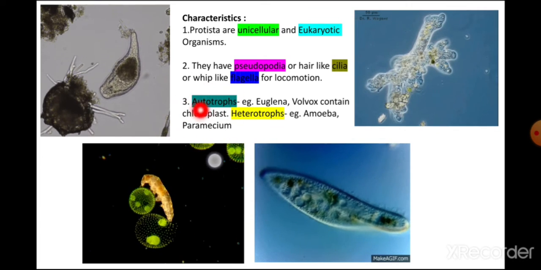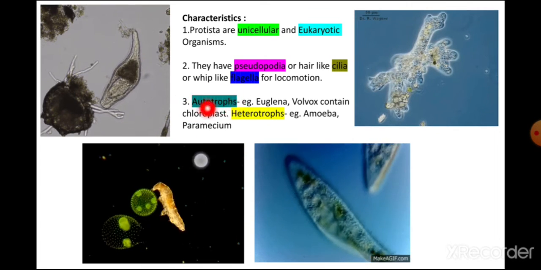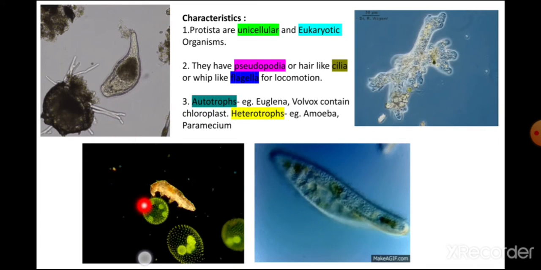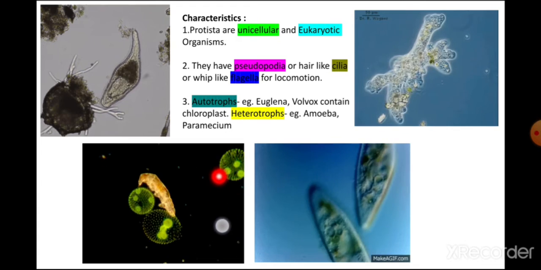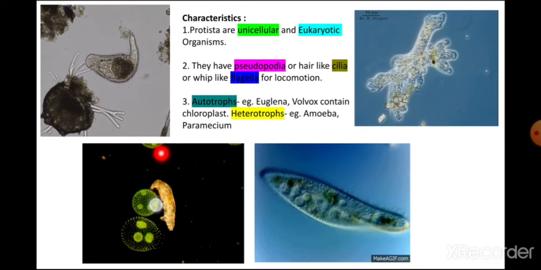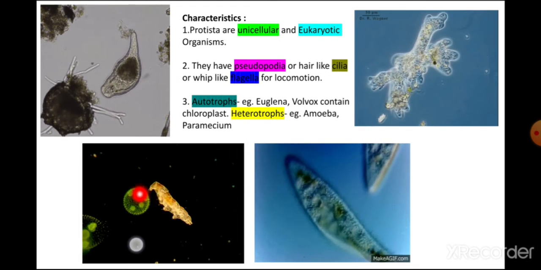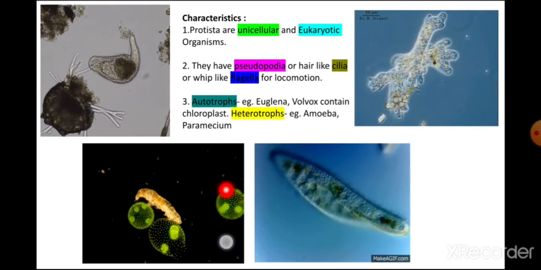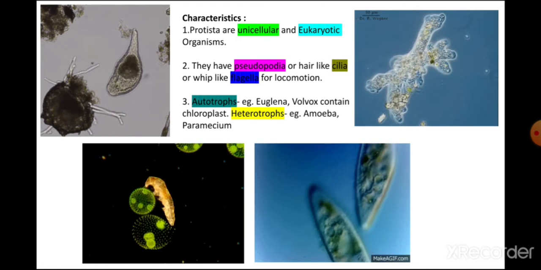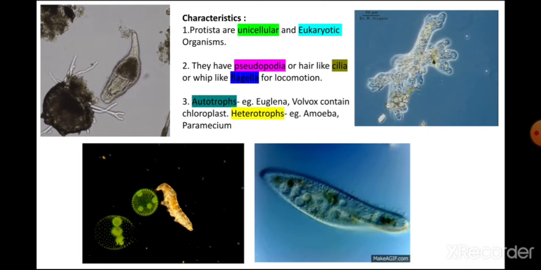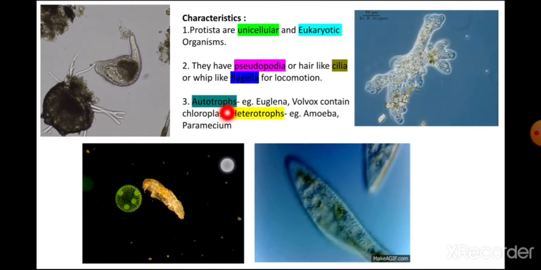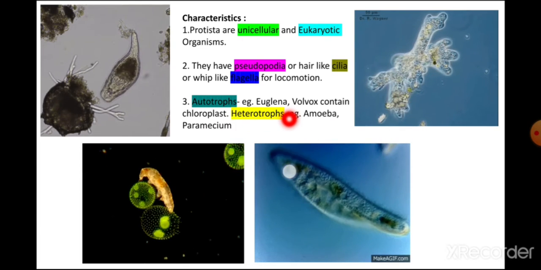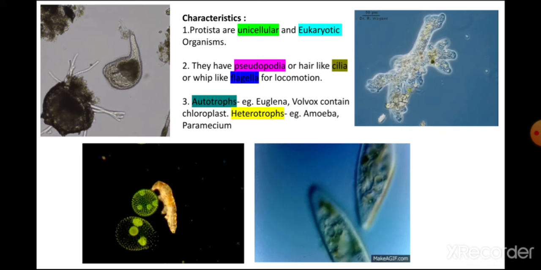Some of these Protista organisms are autotrophs, such as euglena and volvox. This spherical green organism is volvox. Why are they green? Because they have chlorophyll. That means they prepare their own food. That's why they are autotrophs. And amoeba and paramecium are heterotrophic living organisms.